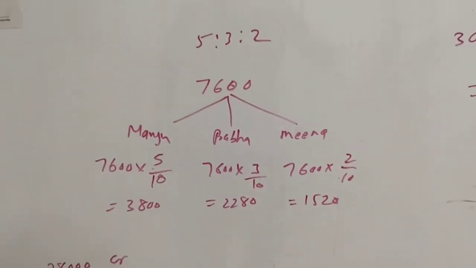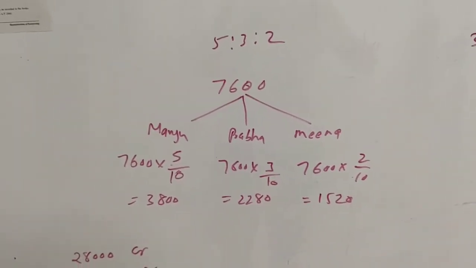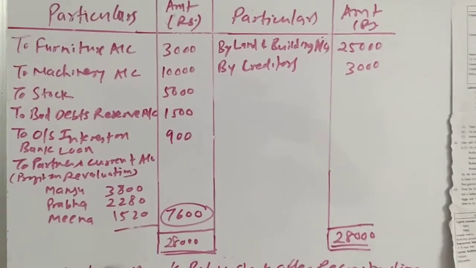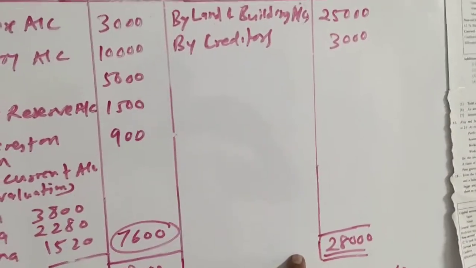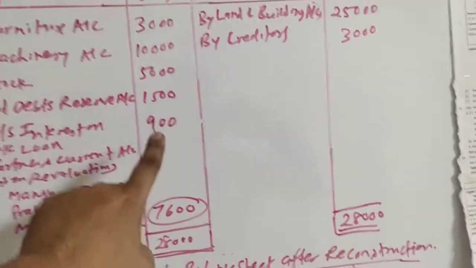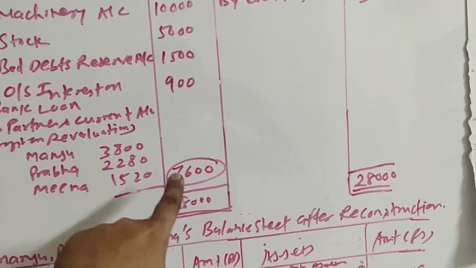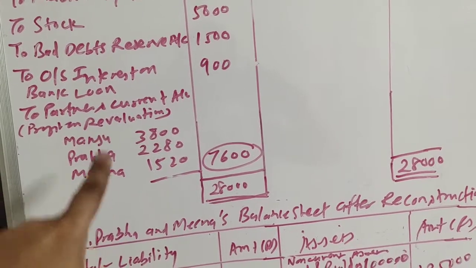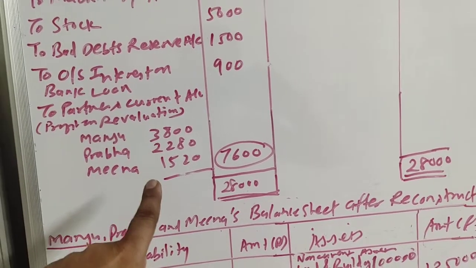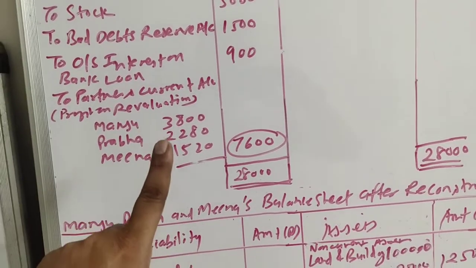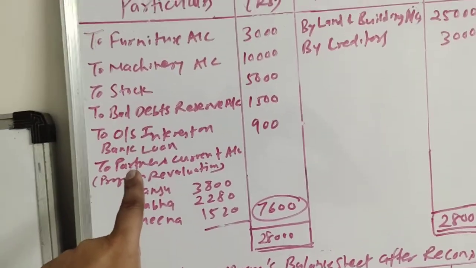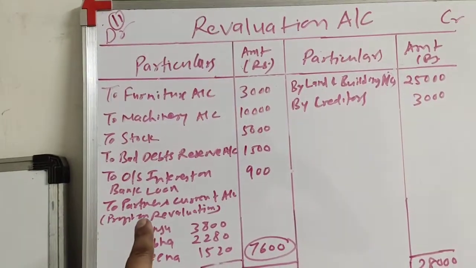Let us see how to record it in the revaluation account. The total of the credit side is 28,000 and the total of the debit side is 20,400. That is why there is a difference of 7,600, and this difference is distributed among partners in the ratio of 5:3:2, which is their old ratio. And what do we write in the particulars column?